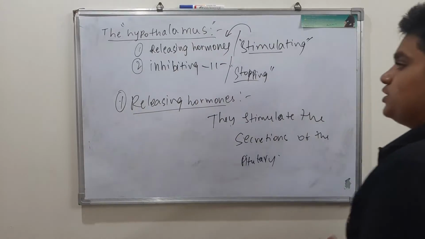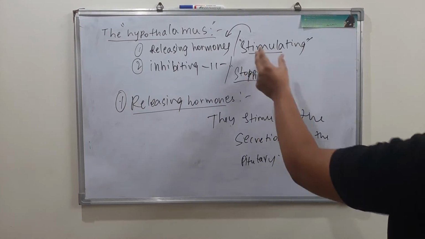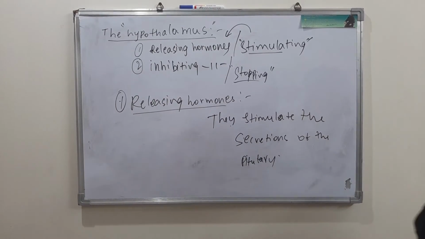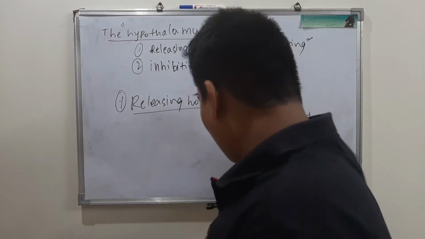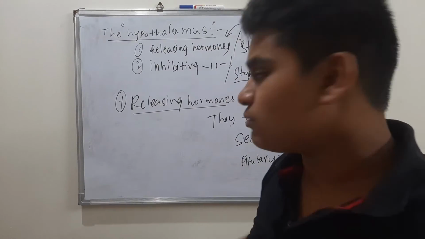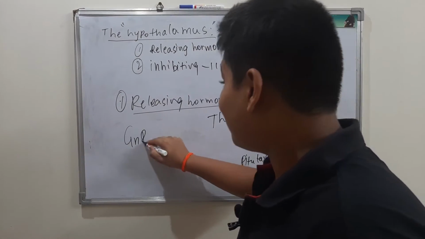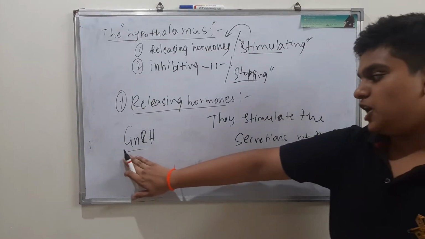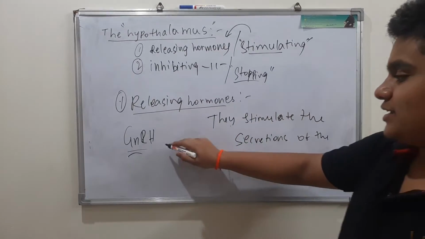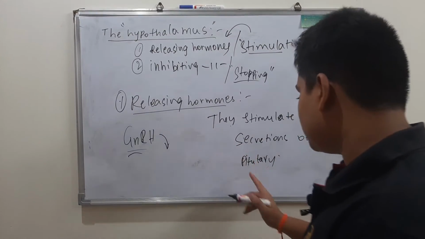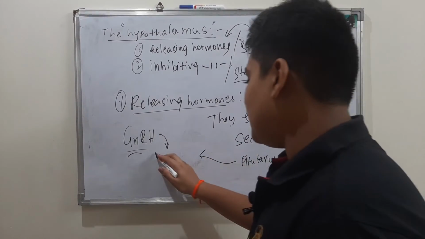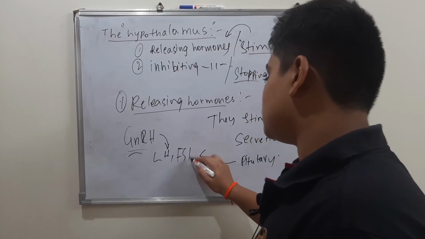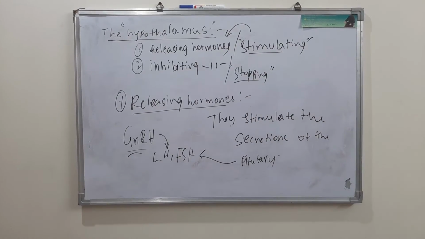Very easy. That is why I told you to put the word stimulating beside the releasing hormone. Give me an example of this. I have already told you an example of a releasing hormone, GnRH, gonadotropin releasing hormone. In the name itself it is there. This hormone is responsible for stimulating the pituitary hormones called LH, luteinizing hormone, and FSH, follicle stimulating hormone.